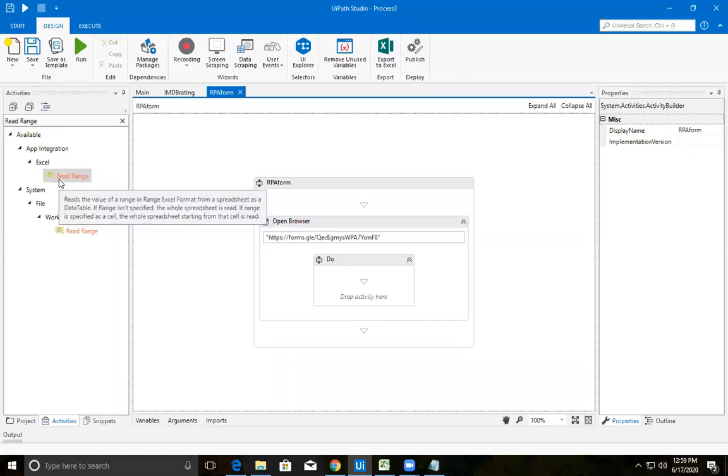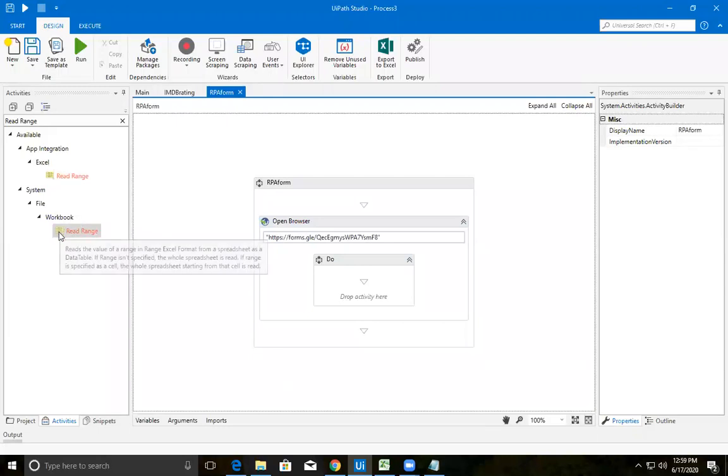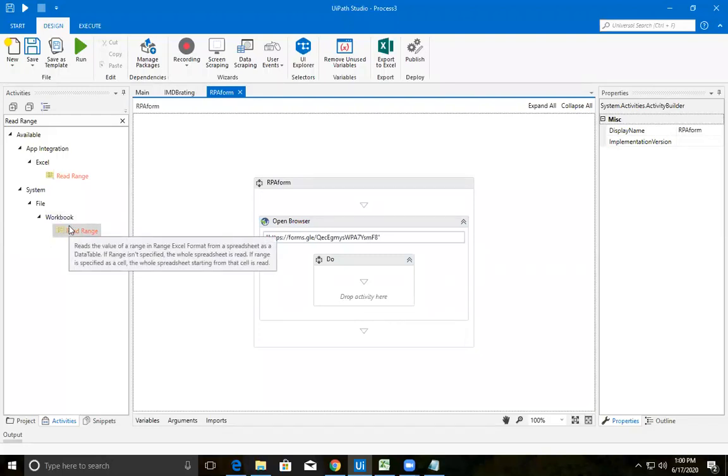If your system does not have Microsoft Excel or any Excel software, the read range activity which comes under workbook will work. For suppose, if you have WPS or OpenOffice, these are the usual software you might use instead of Microsoft Office, then the read range activity under workbook will work.